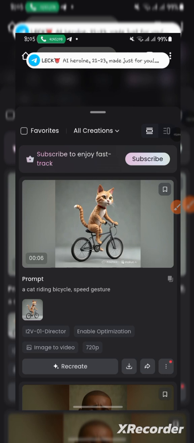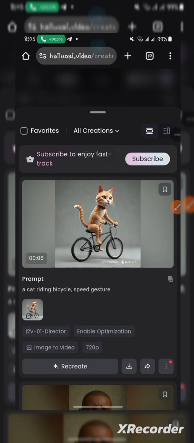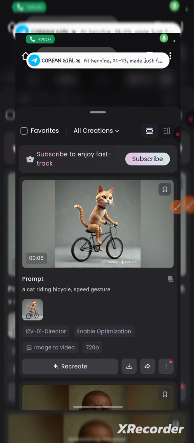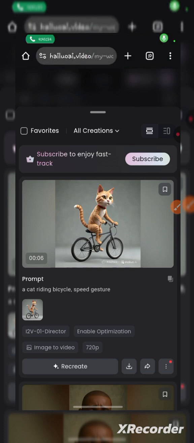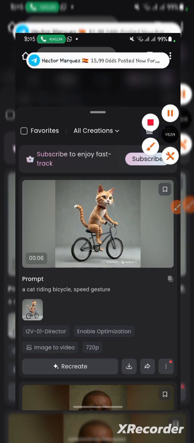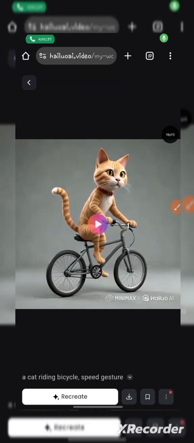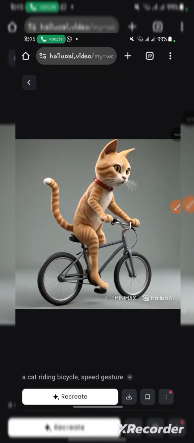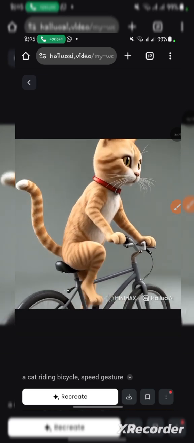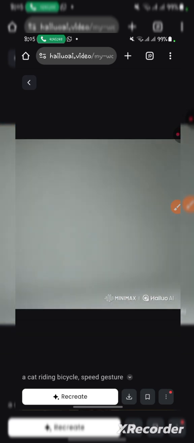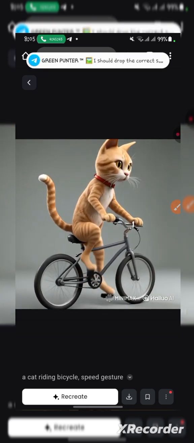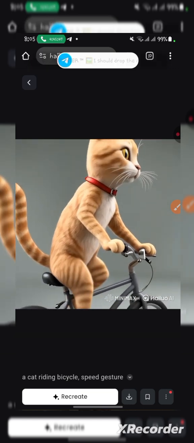Oh, now the video is done, so let's watch together. You tap the video and then wait for it to load. Then we play. Then we see the cat riding the bicycle, right? So that is how it is done.